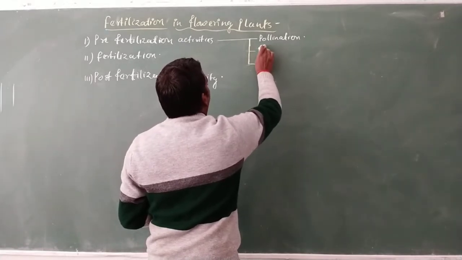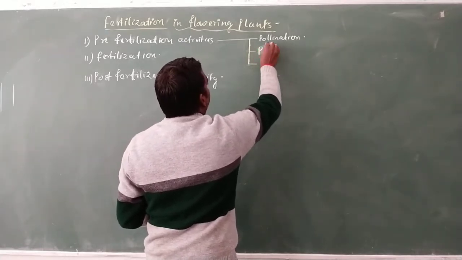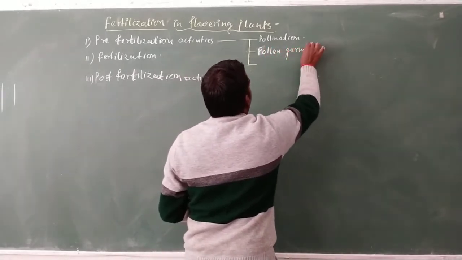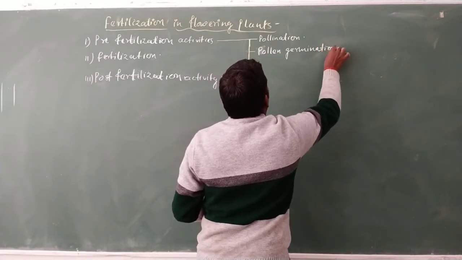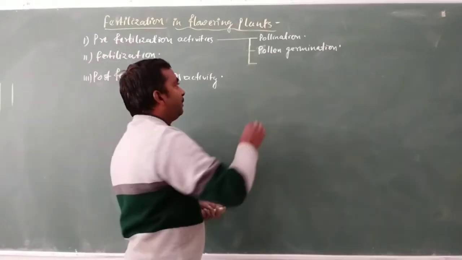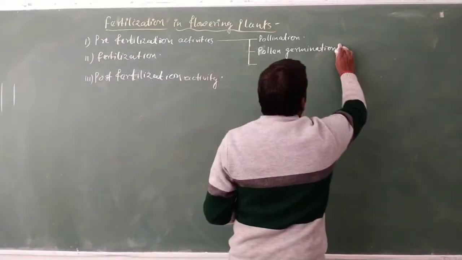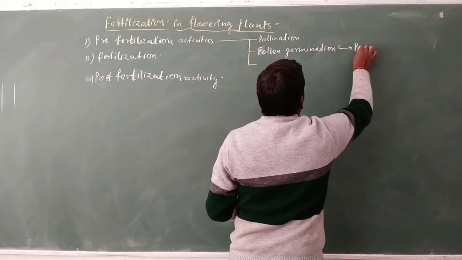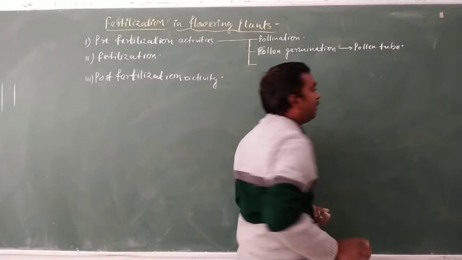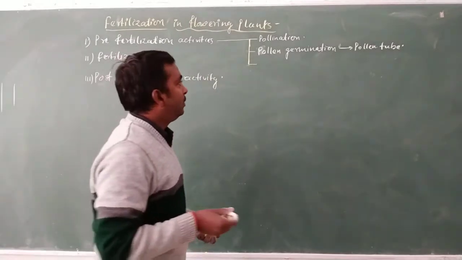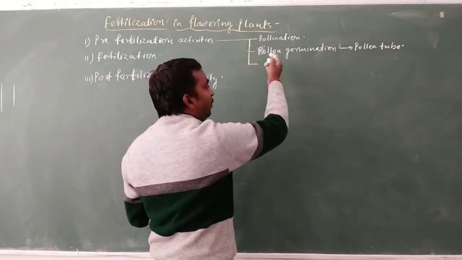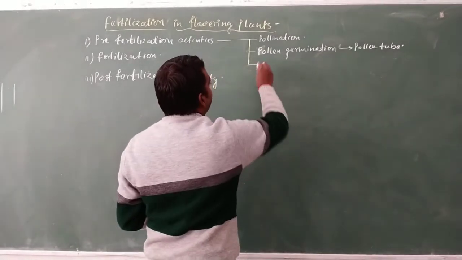Then the formation of the pollen tube, it means pollen germination. Pollen germination is also a pre-fertilization activity, and pollen germination leads to the formation of the pollen tube, and this pollen tube proceeds towards the ovary of the female reproductive organ.